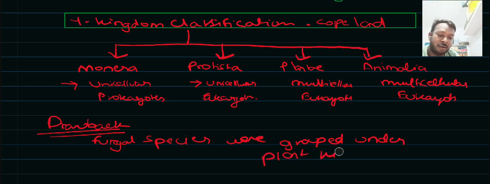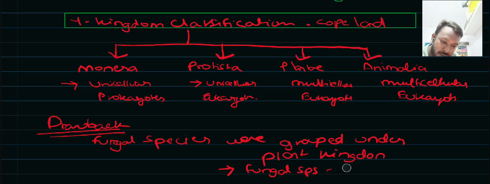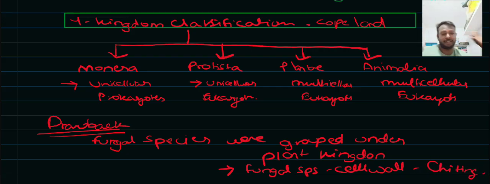But we know the fungal species' cell wall is made up of chitin. Yet as they have a cell wall, they were grouped under plants. This was the only drawback of this system.